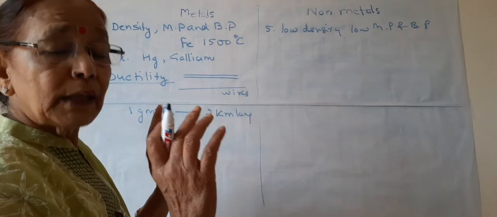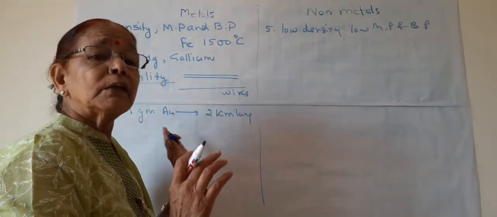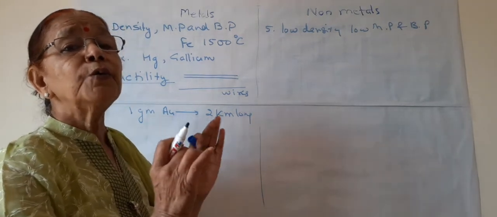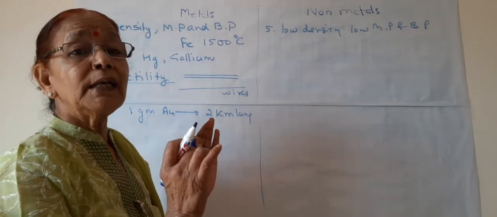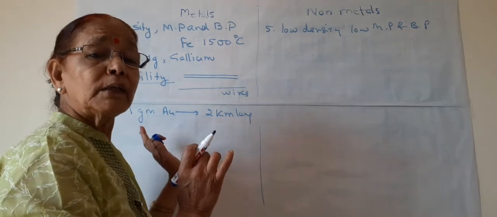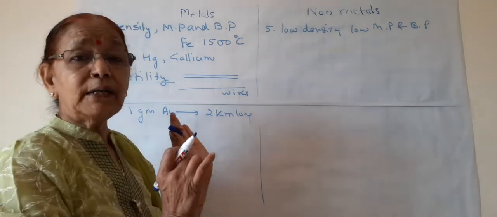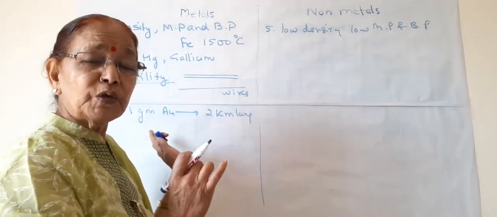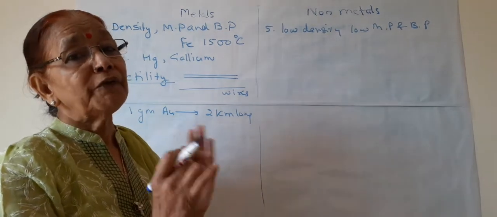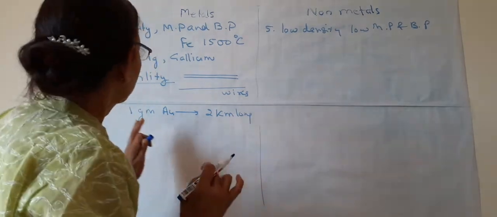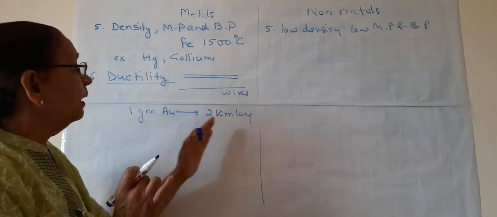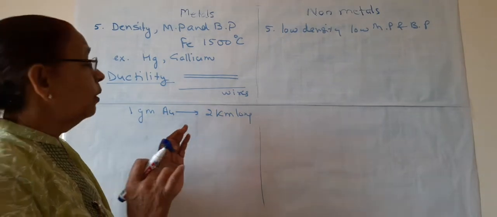In olden times, gold and silver wires were used for making clothes, zari cloth. Because they are most ductile, they are used for weaving clothes. So 1 gram of gold can form a 2 kilometer long wire.